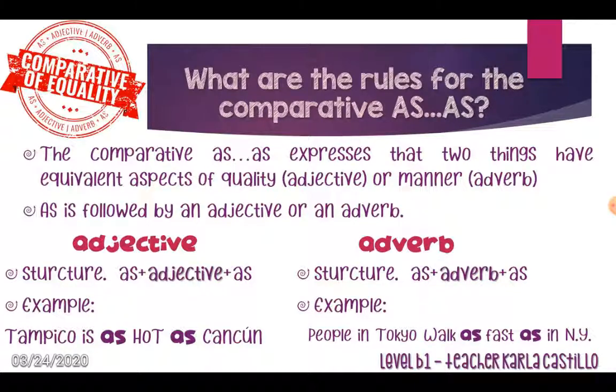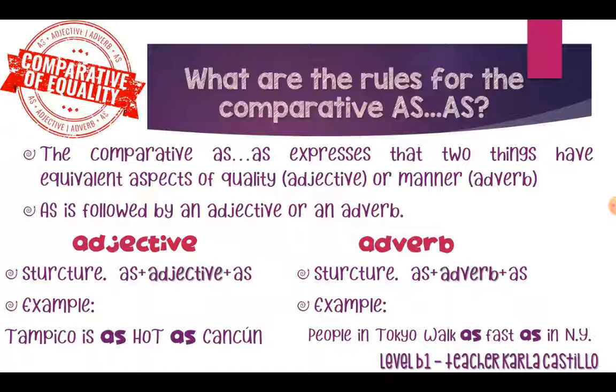What are the rules for the comparative of equality? It expresses that two things have equivalent aspects of quality. That's going to be used for adjectives. And if you're going to be talking about equivalent quality of manner, that's when we have to use the adverb, okay? For adjectives, the quality; and if we want to describe the manner, an adverb is used. As is always followed by an adjective or an adverb.